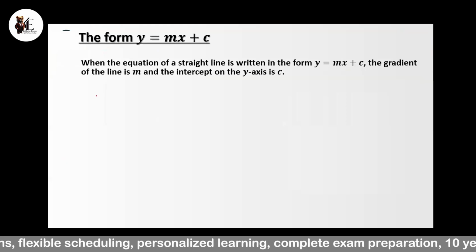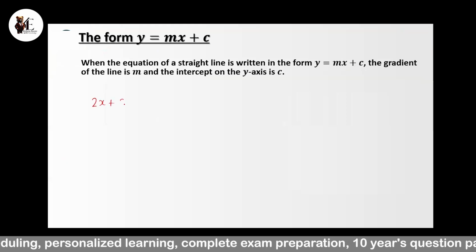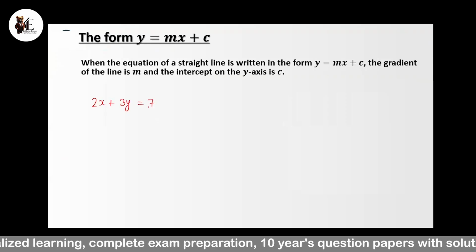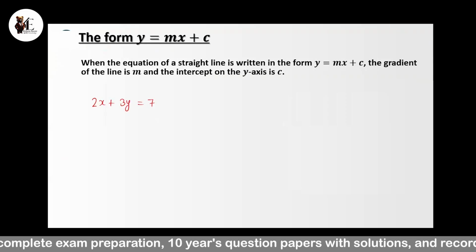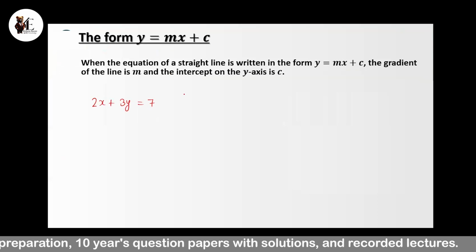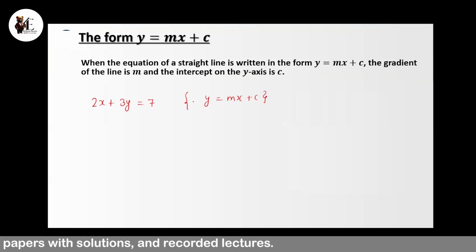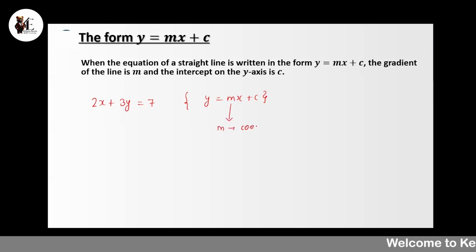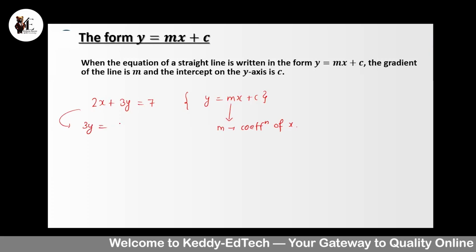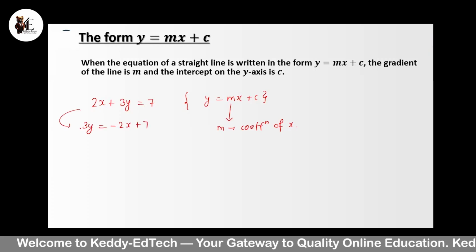Okay, so let's say when just a simple equation is given like this, 2x plus 3y, I'm just taking a random example. 2x plus 3y is equal to 7, and we have to calculate the gradient for this line. So we have to convert each equation into the form y equals mx plus c. It means we have to make y the subject, and transpose each and every term to the right hand side. So I'm writing this as 3y is equal to minus 2x plus 7.